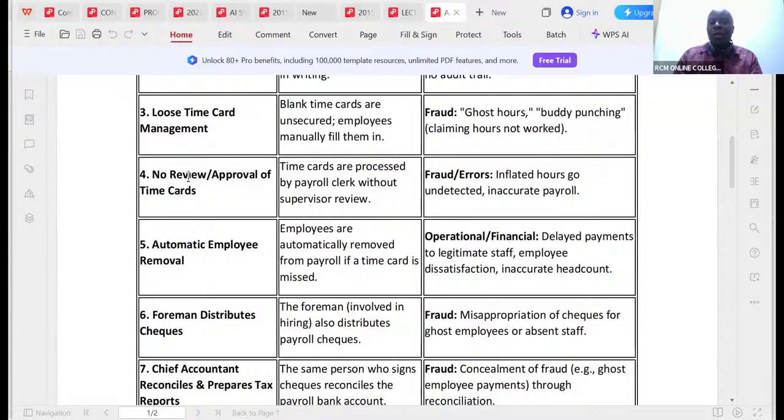No review or approval of time cards. The time cards are processed by the payroll clerk without supervisor review. So in this case, inflated hours could go undetected. We could have very easily an inaccurate payroll.